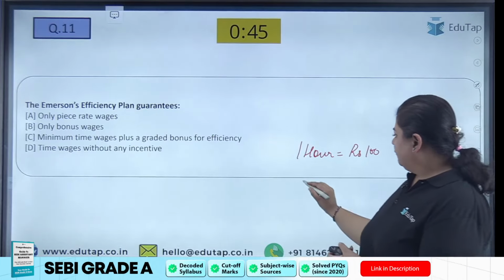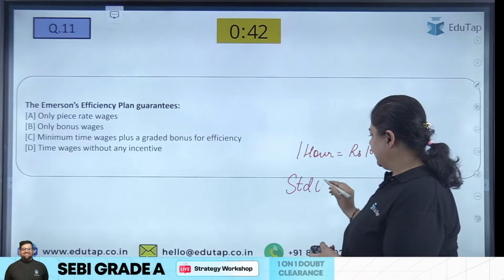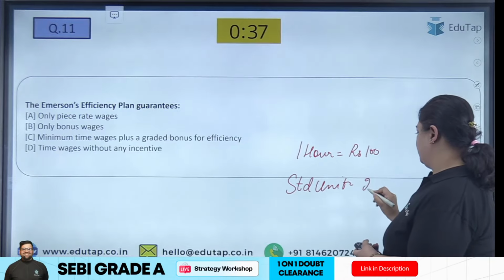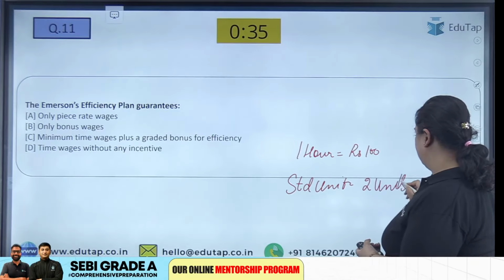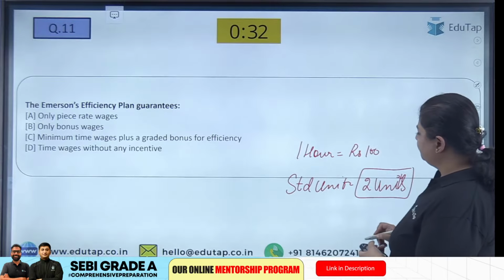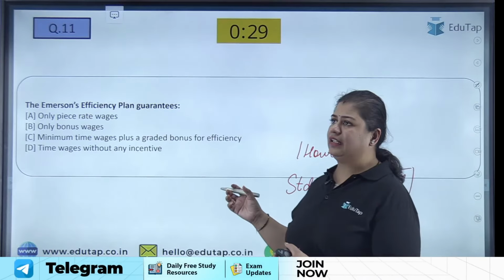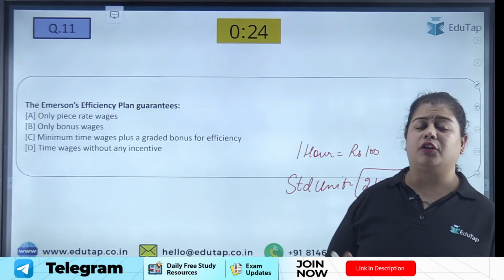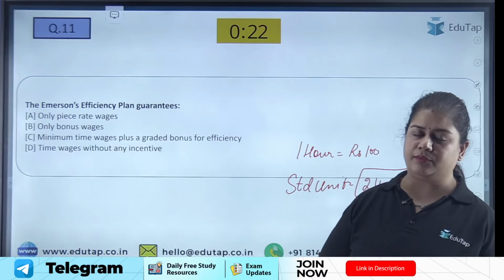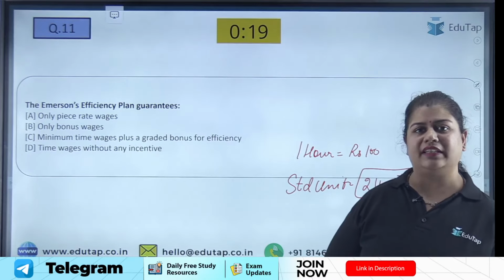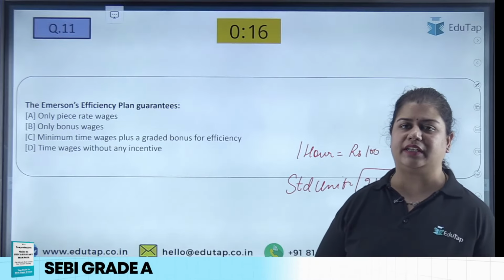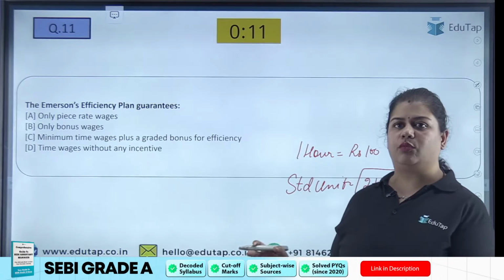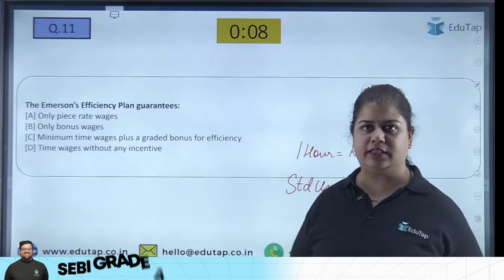And if my standard is that in 1 hour he has to produce at least 2 units, I will compare whether he is efficient or not according to the standard unit that I have decided. If in 1 hour he has done nothing, then also he'll get the time wage. He'll be guaranteed a time wage. But if he has completed the work or he has done some work, then he'll get a bonus for his efficiency.